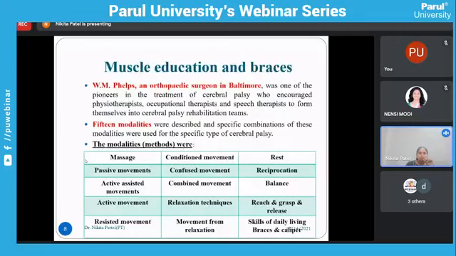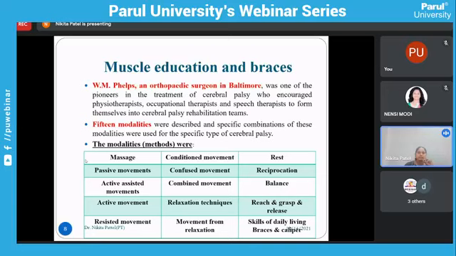First is muscle education and braces. W.M. Phelps, an orthopedic surgeon in Baltimore, was one of the pioneers in the treatment of cerebral palsy, who encouraged physiotherapists, occupational therapists, and speech therapists to form themselves into a cerebral palsy rehab team.